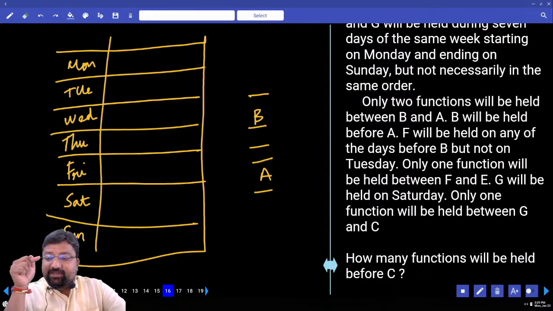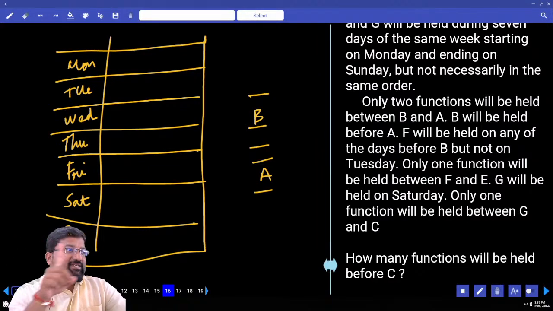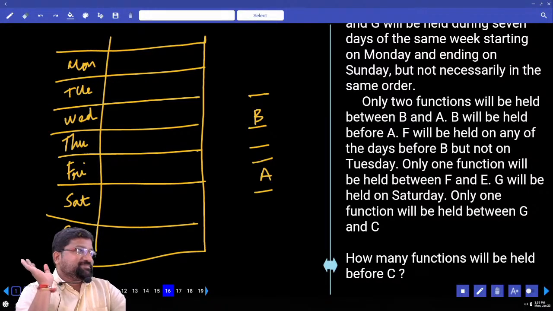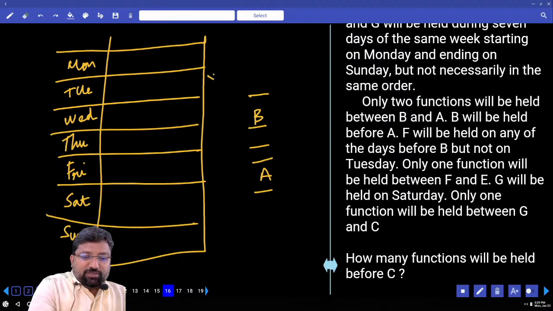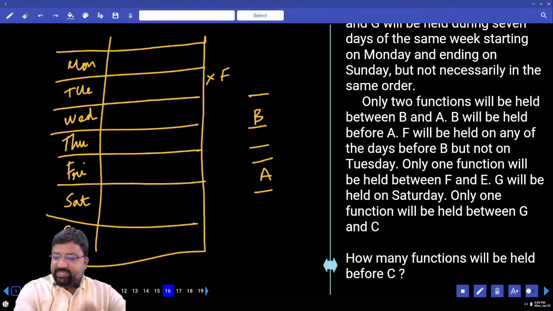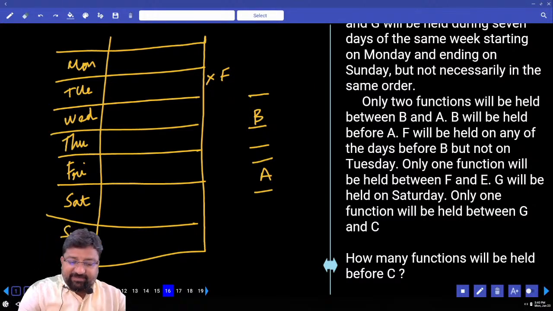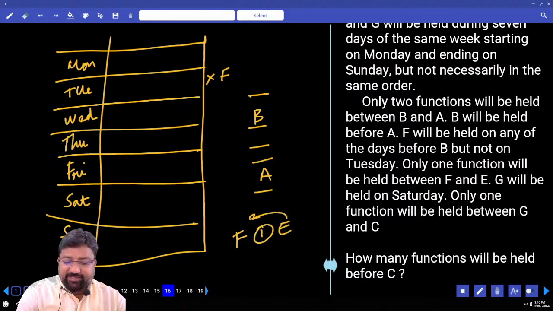F will be held on any of the days before B, but not on Tuesday. It can be any day. That means at least one day has to be before B, minimum. And that F is not on Tuesday. Next, only one function is held between F and E. I am not sure where the positions for F and E are.